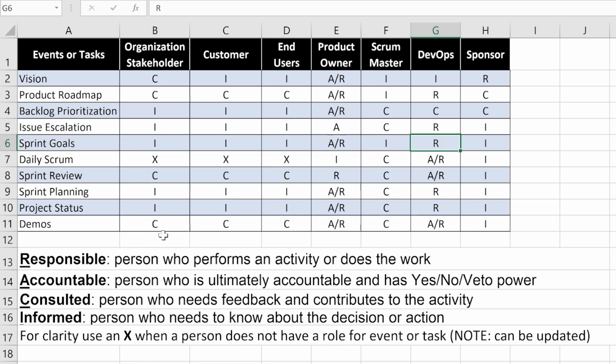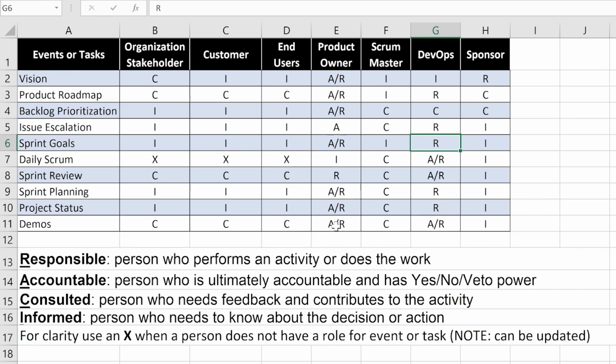Next, let's go to demos. For demos, we have organizational stakeholder, customer, end user, and Scrum Master as needing to be consulted because they might have important information, and you might want to check on how your deliverables are delivering value. Say that 3 times fast. Anyways, we have the product owner and the DevOps person. Wait a minute. They both can't be accountable. They both can be responsible.